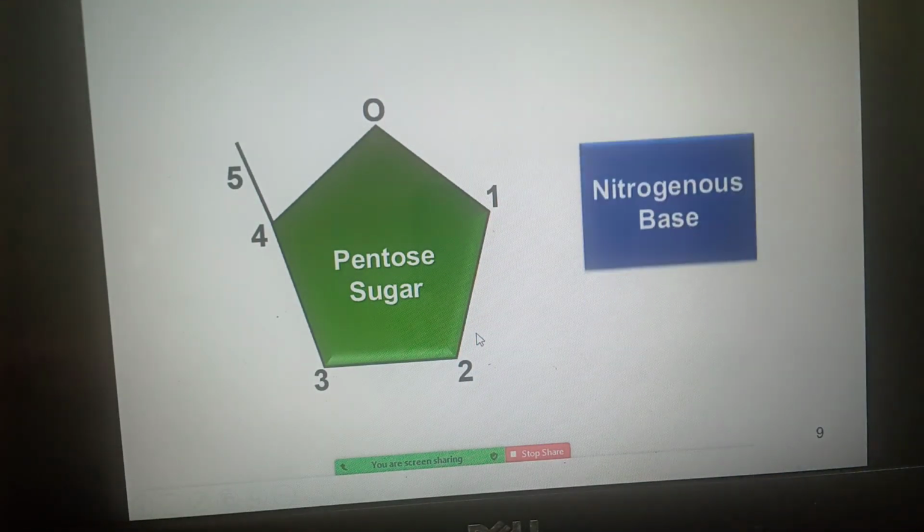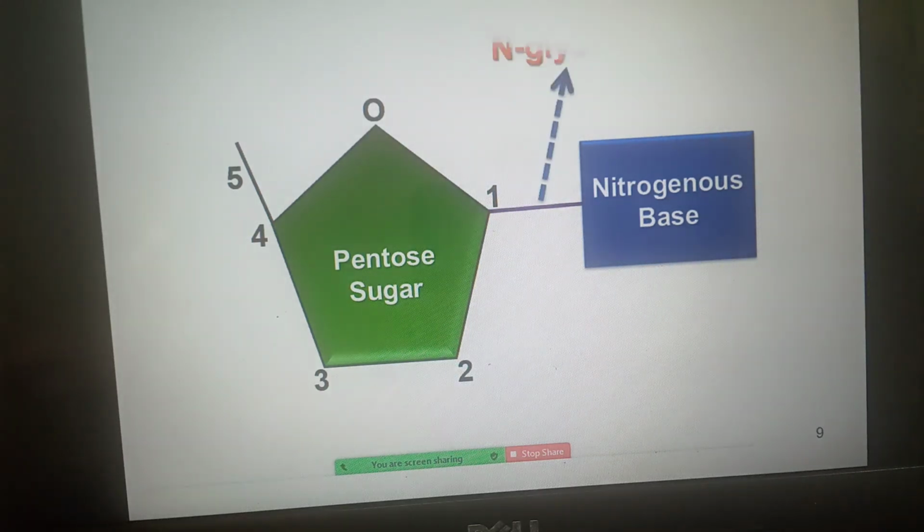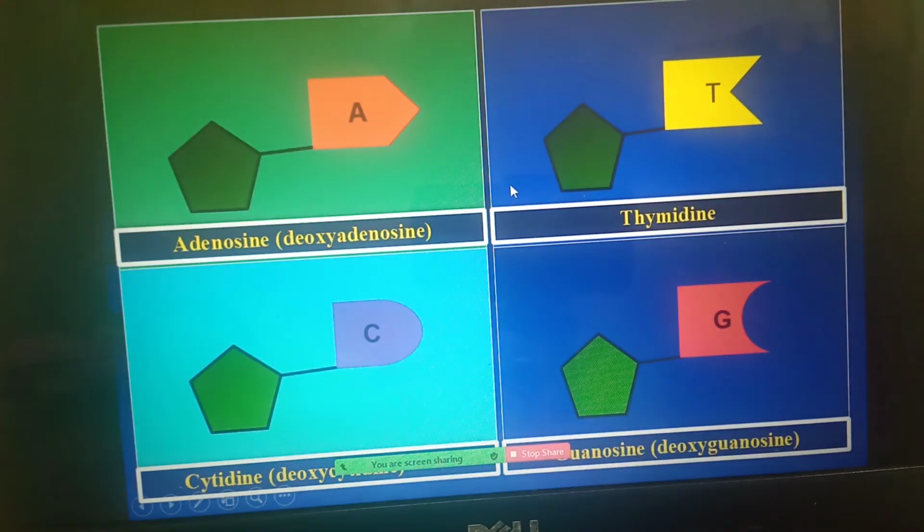Now you can see this. This is what a nucleoside is. A nucleoside comprises pentose sugar and nitrogen base, linked by the bond that is said to be the N-glycosidic bond. Pentose sugar means only 5 carbon atoms are present, starting from here: 1, 2, 3, 4, 5. Nucleosides are nitrogen base and sugar. This one is adenosine, thymidine, cytidine, deoxycytidine, guanosine, deoxyguanosine.